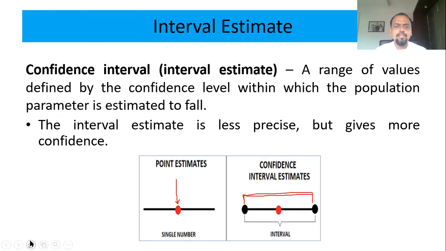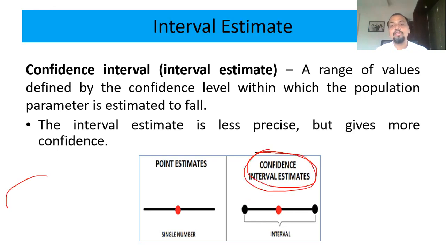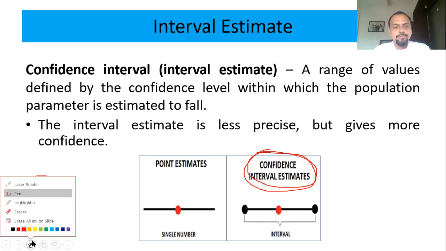And that is why in medical reports you will find a range. They will not tell you that the ideal cholesterol level is 123 or the diabetic level is 114. They will give you a range only, because it gives you more confidence. That is why in many books it is also called a confidence interval, because it is giving you confidence. When you have an interval, it gives you more confidence. When you have a single value, there is less chance of being precise. The confidence level is low in that.